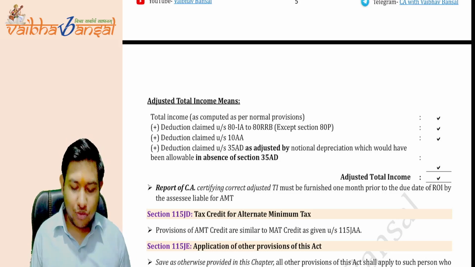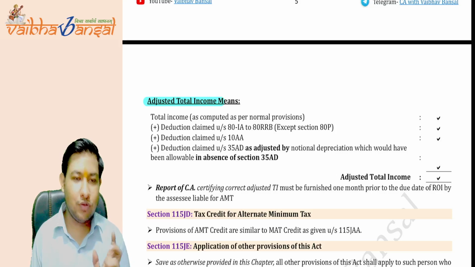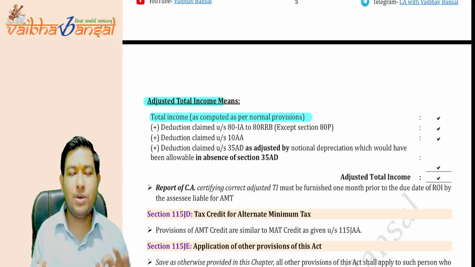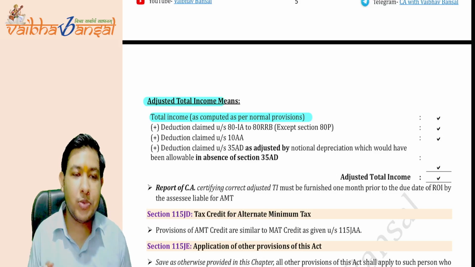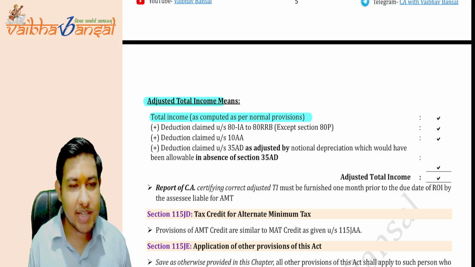Now what we have to calculate is the adjusted total income, because it is the base of computing the AMT. So for the adjusted total income, what do you have to calculate? First calculate as per the normal provisions. First you have to calculate the total income as per the normal provisions. Take all the deductions that are applicable to you.